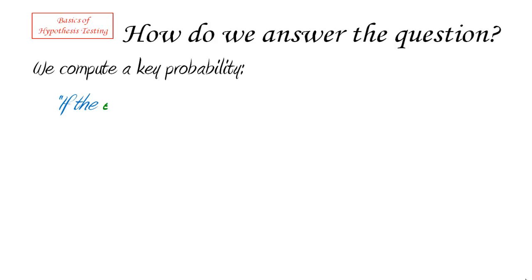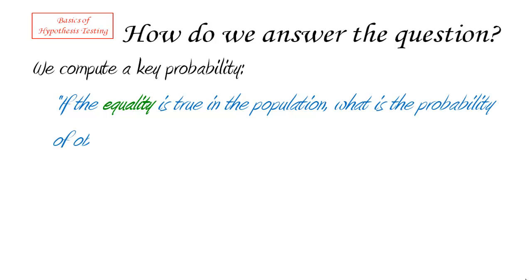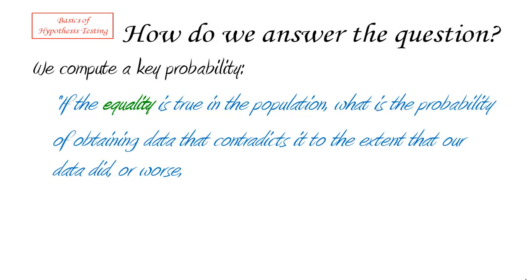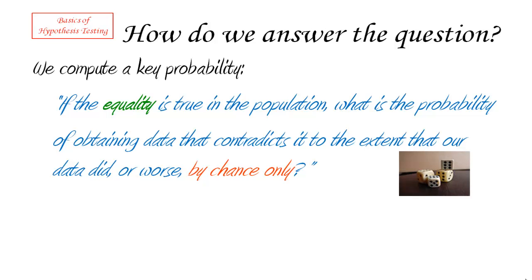Pay attention now. If we assume that equality is in fact true in the population, then we're going to ask what is the probability of obtaining data that contradicts the equality, to the extent that our data did or worse, but by chance only. So in other words, if in the population there is equality, what's the probability of seeing the difference we have actually seen? By chance only.